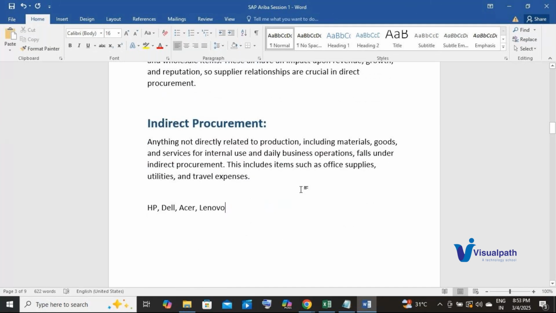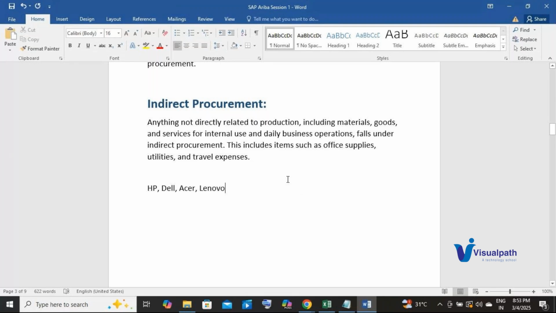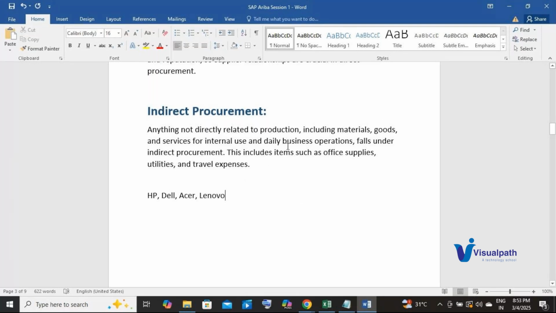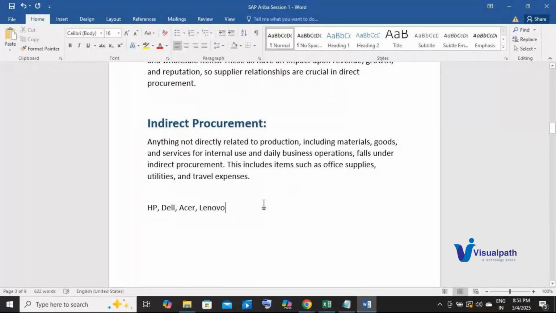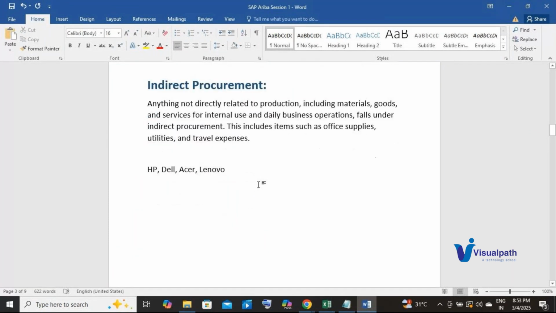Because paper-based is very laborious. Now consider you need 100 laptops and you don't have any digital procurement application. What will you do? You will go to HP, Dell, Acer, Lenovo. You will understand their expertise. You will get the quotes from them, right?